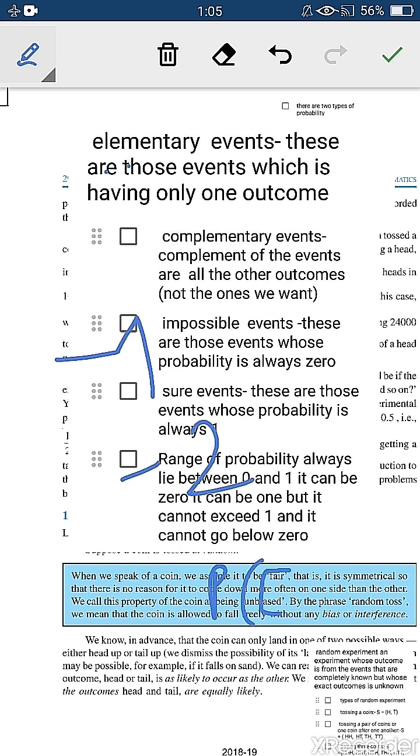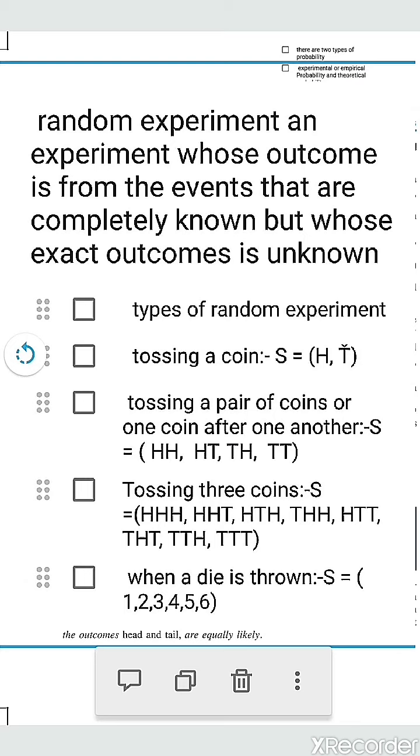So these are the definitions which you have to write in your copies. Moving with the next definition, what do you mean by random experiment? Very nice topic it is. A random experiment is an experiment whose outcome is from events that are completely known but whose exact outcome is unknown. What do you mean by this?